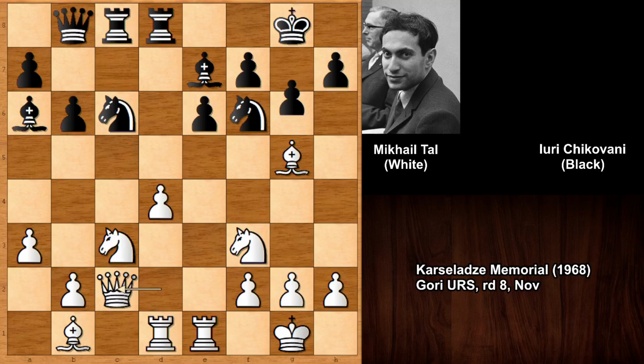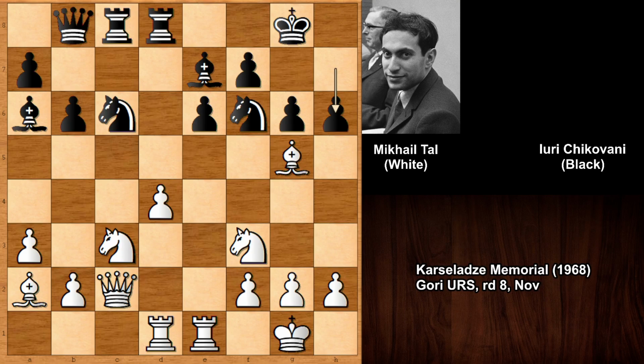So Chikovani played g6, defending, and then bishop to a2, aiming at the e-pawn, and h6. So we can see that there is some big pressure. There is a big pressure in black's position. So in this position, black wanted to get rid of the bishop, but question mark, why h6? Both bishops. So you can see that both bishops were looking very annoying.